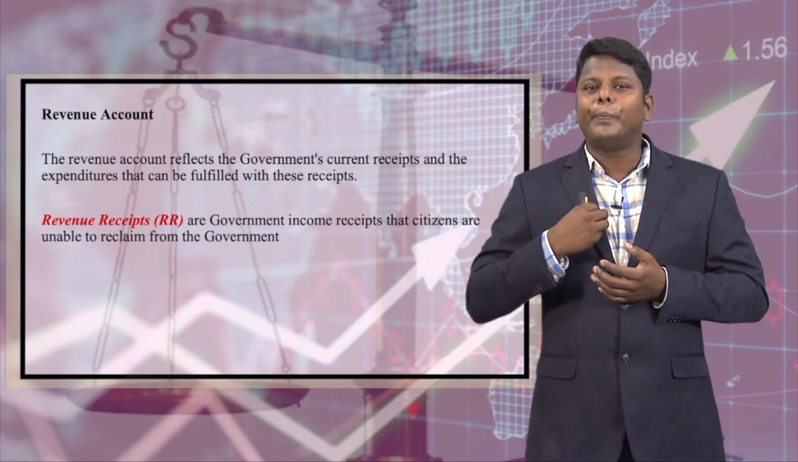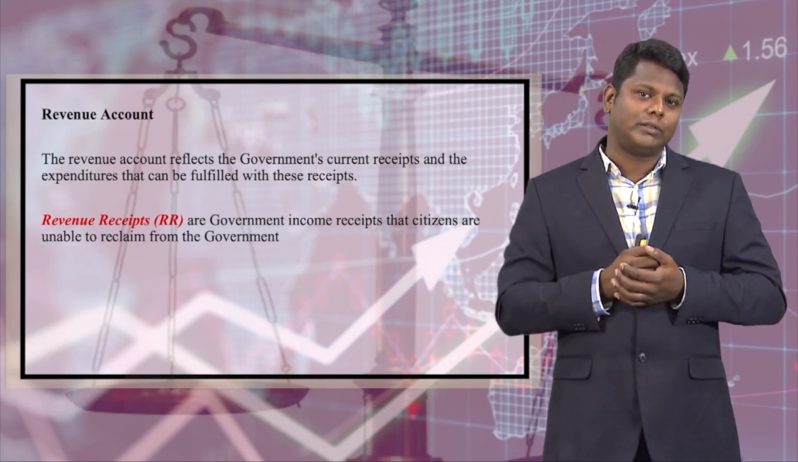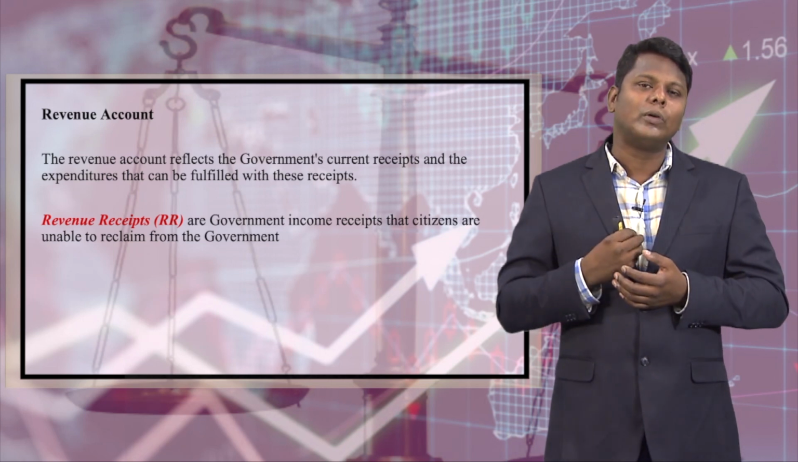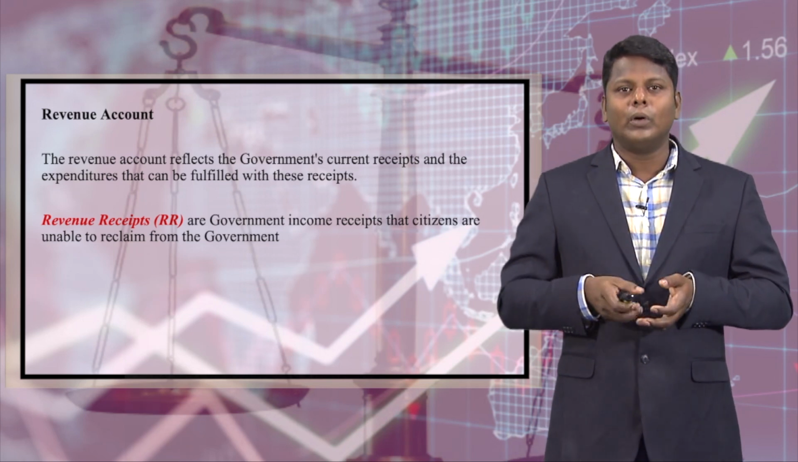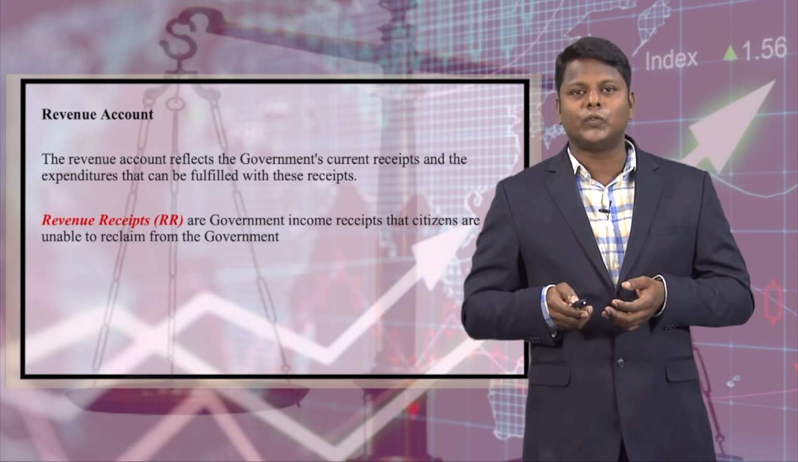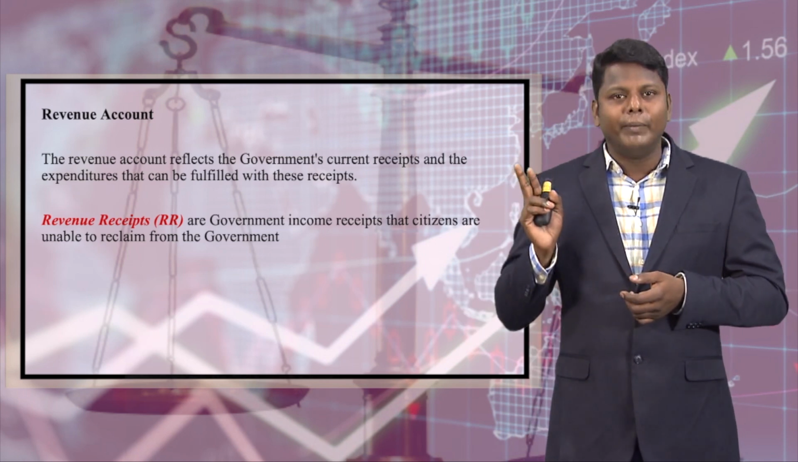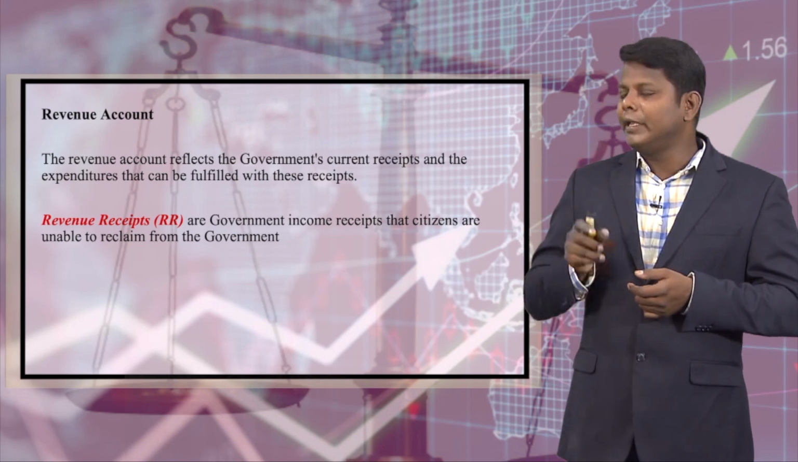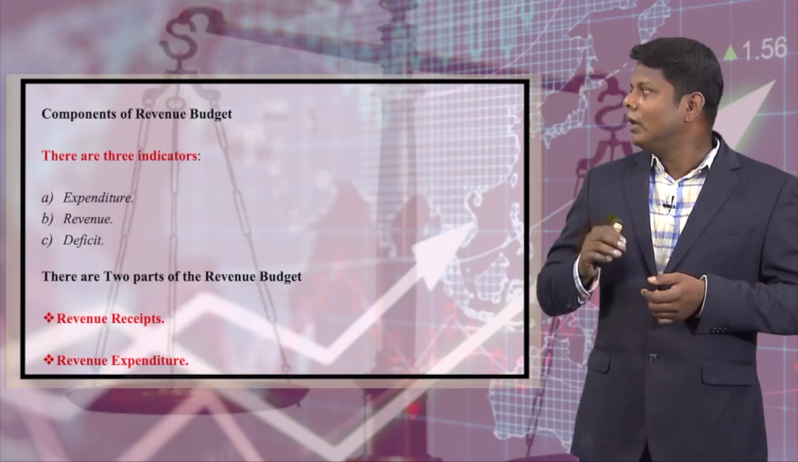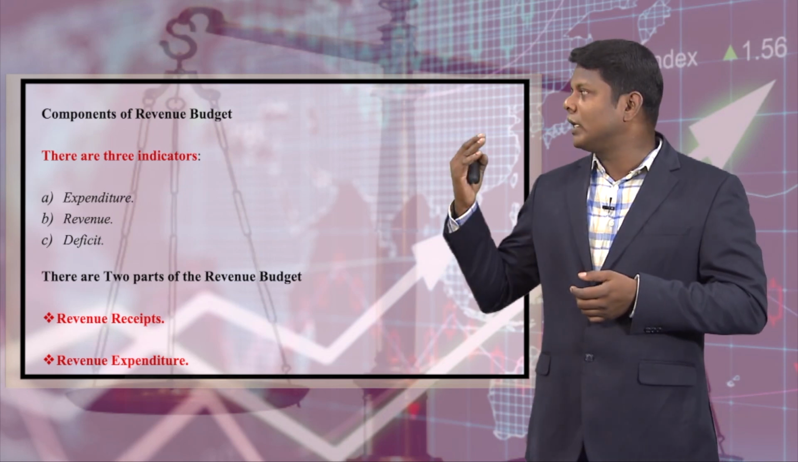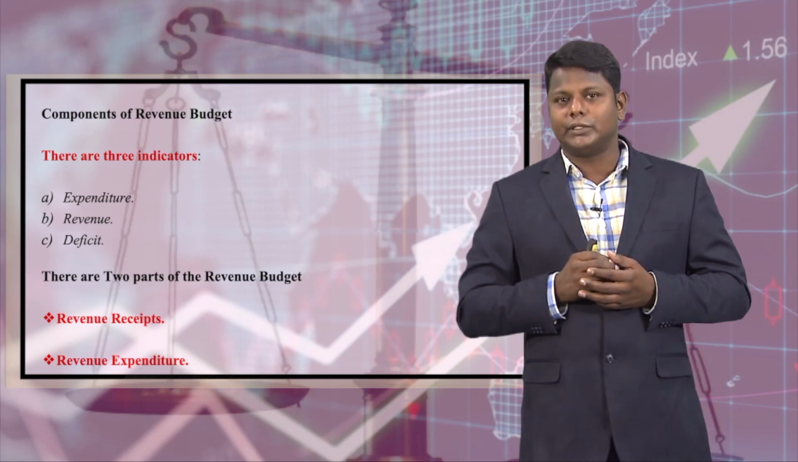So, how to pay income tax to the government, which I will not be able to redeem. Income taxes are the major source for the government. These two important components are very important under the revenue account. Now we will discuss what the components of the revenue budget are.